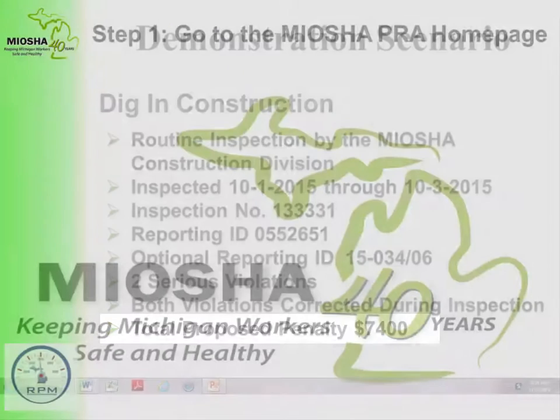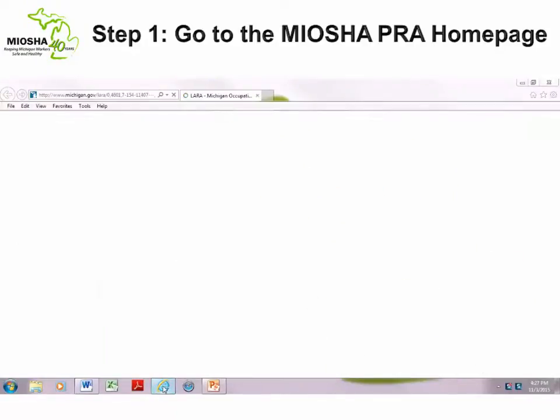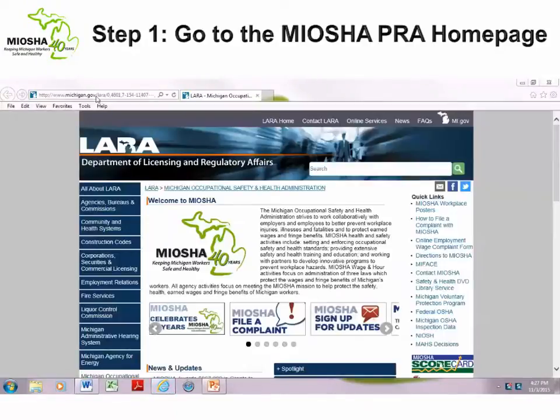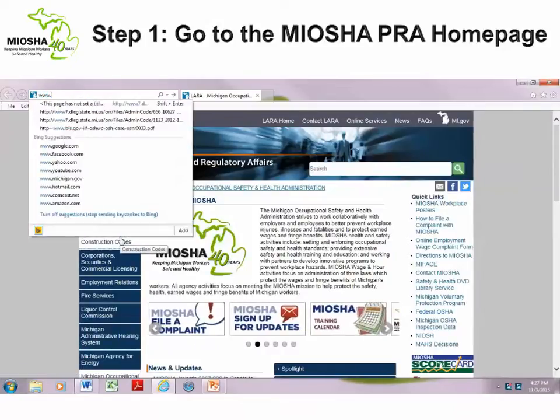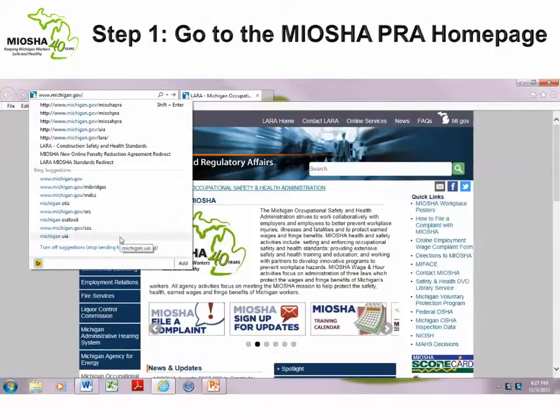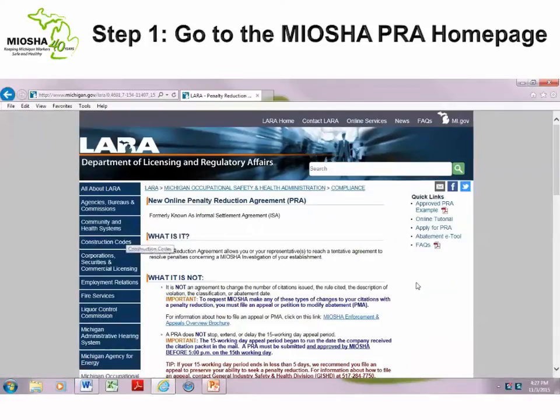$7,400. To apply for a PRA for Dig In Construction, first we will go to our computer and open our internet browser. In our browser address window, we will type www.michigan.gov/MIOSHA PRA. This will take you to the MIOSHA PRA homepage. This web address is also located in Section 2 of your citation packet instructions under the heading Penalty Reduction.